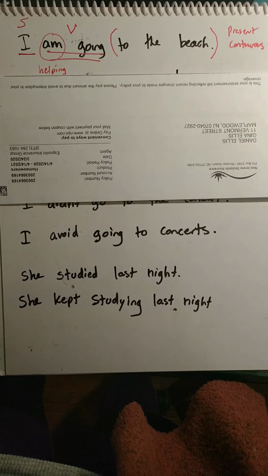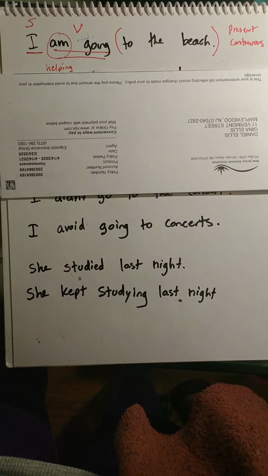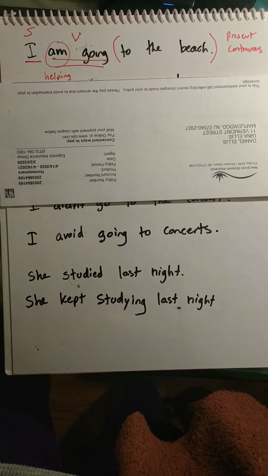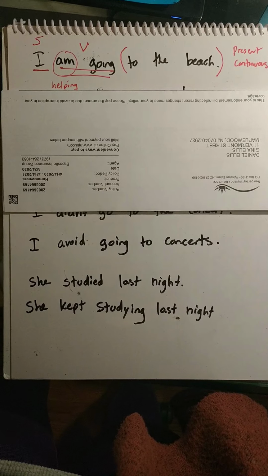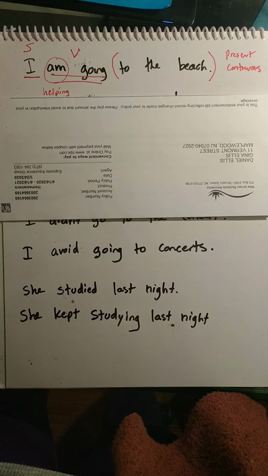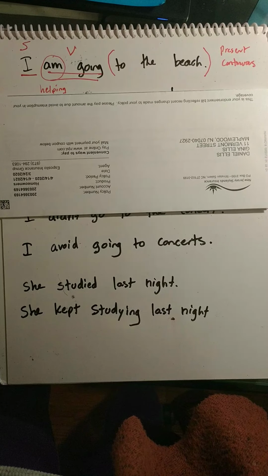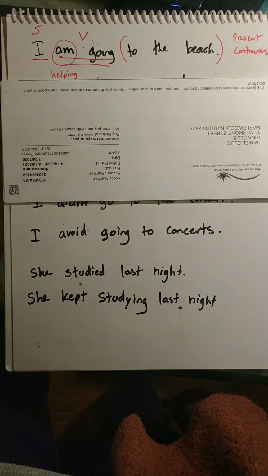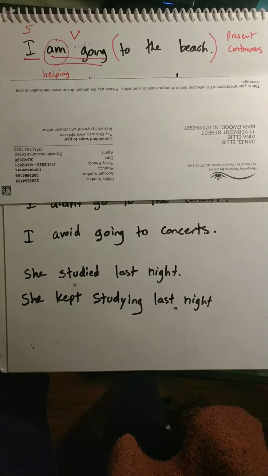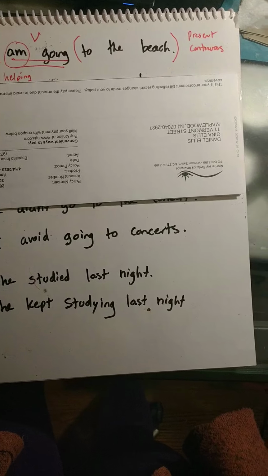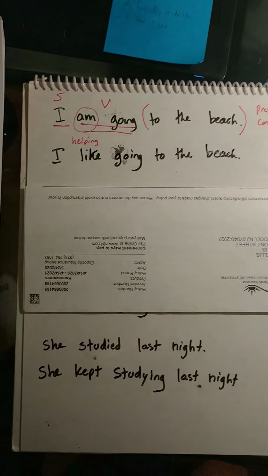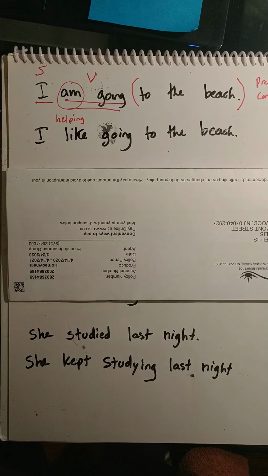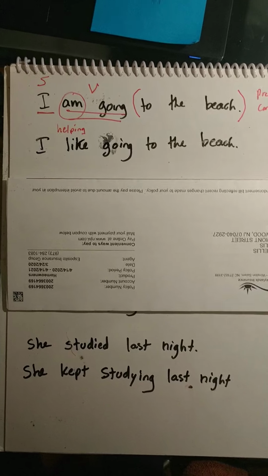So perhaps this person is driving to the beach now and receives a phone call, and the person on the phone says, where are you? And the person can say, I am going to the beach right now. Okay, so that's the context. Now let's look at the second one, and this one has a gerund in it. I like going to the beach.